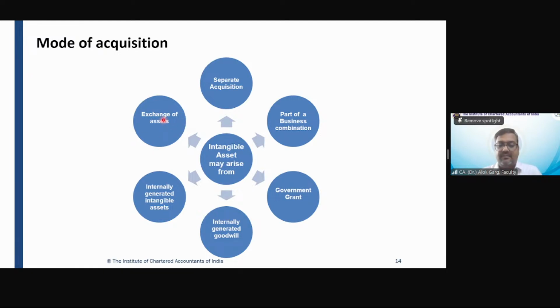Exchange of assets. The company is acquiring an intangible asset, and the company is not paying in terms of money; it is paying in terms of some other assets. What is the cost of the intangible asset acquired? At what value is the intangible asset going to be measured? So friends, we will be discussing this in detail with the help of illustrations from the ICAI study material, one by one.